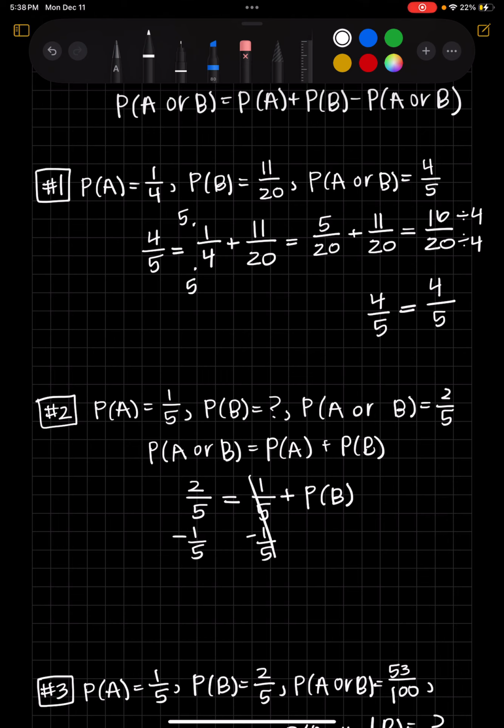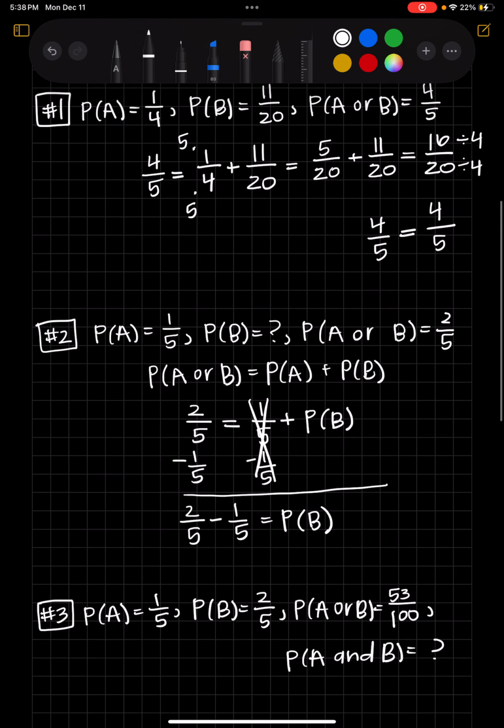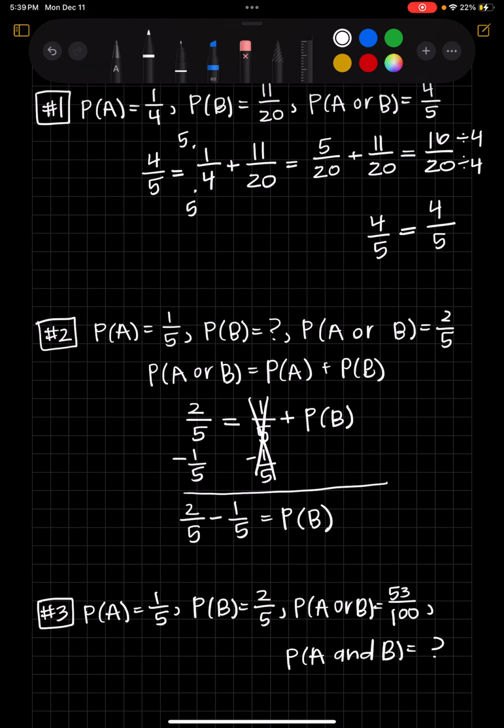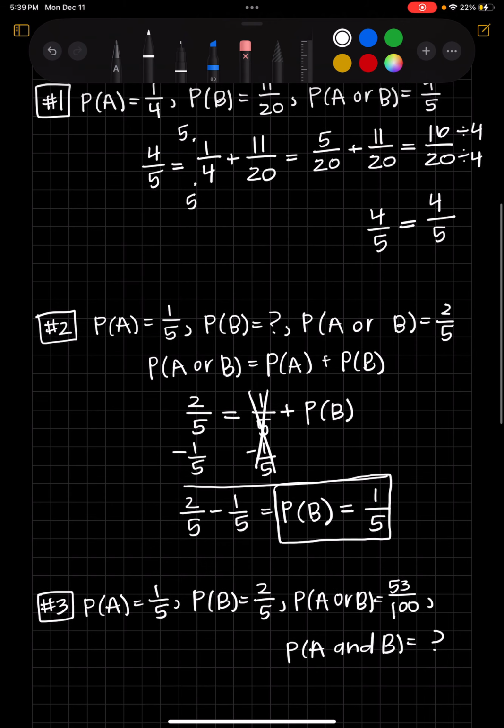So the 1/5 gets canceled out right here, and now I'm left with 2/5 minus 1/5 is equal to the probability of B. In order to add and subtract fractions, they need a common denominator. They already have a common denominator in this case, so we just subtract the tops. 2 minus 1 is 1, which means the probability of B is 1/5. And that's how we find it. And that was because we used the mutually exclusive formula, because they told us that the events were mutually exclusive.